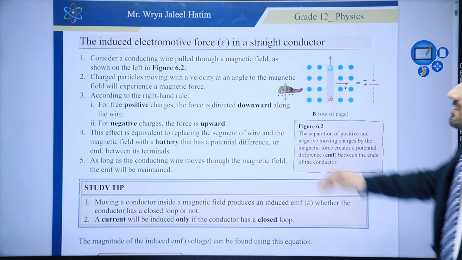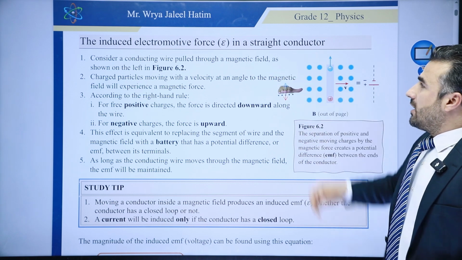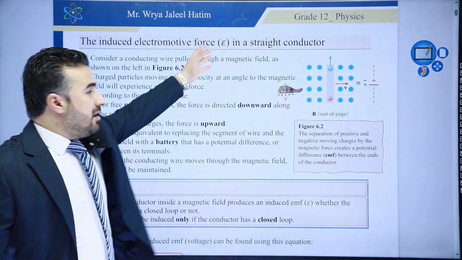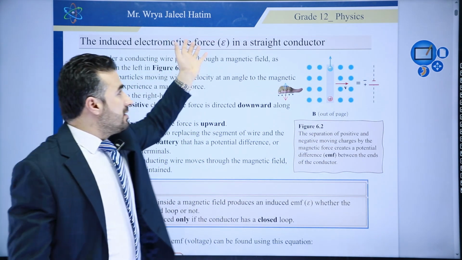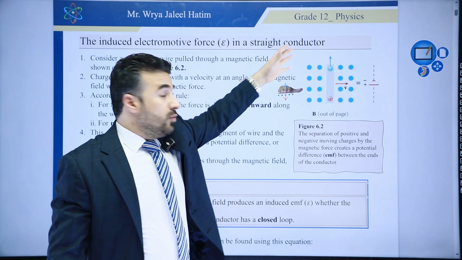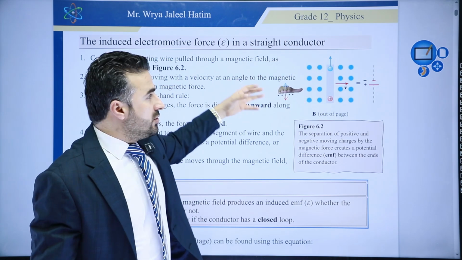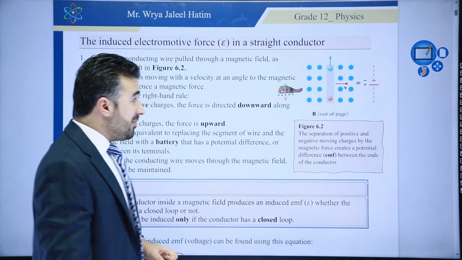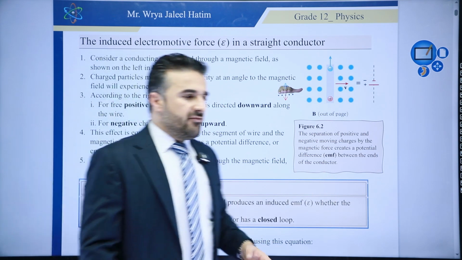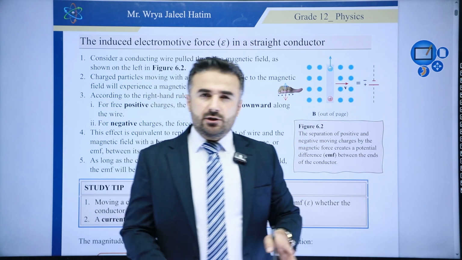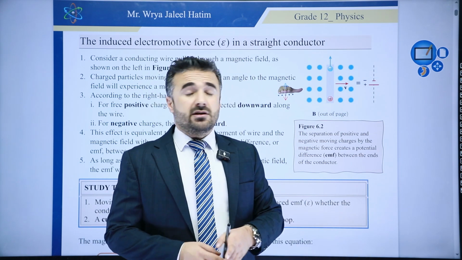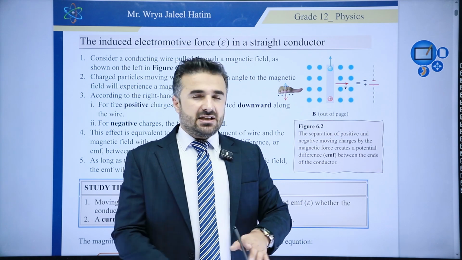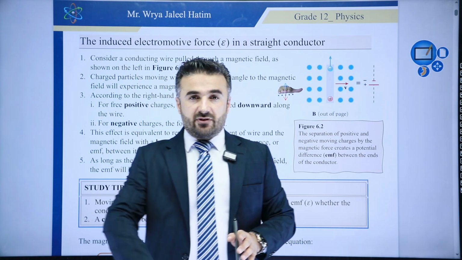So we have the induced electromotive force in a straight conductor. When we say the induced electromotive force, that is obviously a voltage, but later on this voltage, if we have a closed circuit, would lead to a current through the circuit as well. So remember that one. But there's one thing: as long as you move a conductor within a magnetic field, there is always an induced electromotive force, as long as there is a relative motion between the two. That is the key point, so I really don't expect you to forget this, yeah?